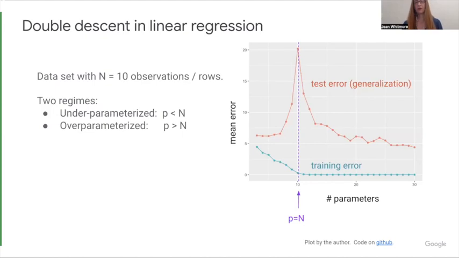So here's an example where I've made some code in R to show exactly what the paper is going to show that I'll show you in a minute. On this data set where there are n equals 10 observations, the interpolation threshold was reached at p equals n. At that point, the training error goes to 0. That's the light blue line that's below. The test error indeed went up very high at that point where p equals n. But what's interesting is if you go beyond this point, if you add even more parameters, the test error started to descend, then it descended more, and eventually the test error got lower. Let me walk through that later.